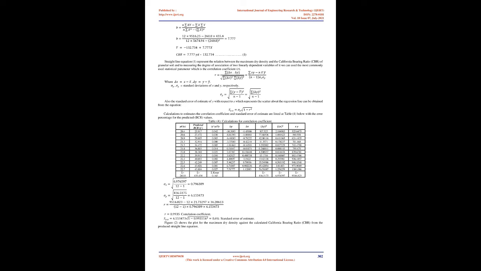It is possible to use the equation obtained to determine the California bearing ratio, CBR, of the soil by knowing its maximum dry density, γd, without delay when performing a laboratory test. 4. It can also be used in the other direction to find the appropriate maximum dry density, γd, when determining the required California bearing ratio, CBR, by delivering the soil to the appropriate dry density for it.